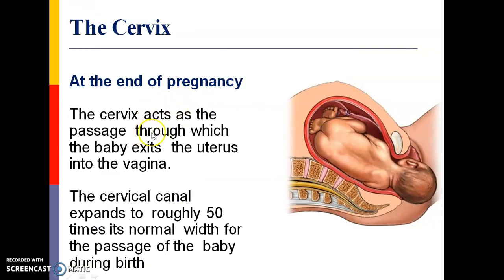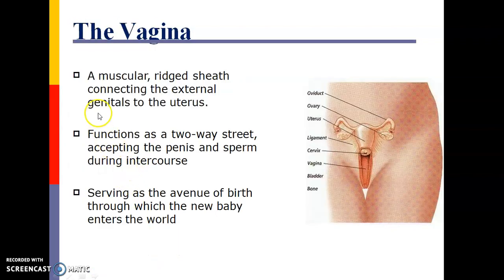At the end of pregnancy, the cervix acts as a passage through which the baby exits the uterus into the vagina. The cervical canal expands to roughly 50 times its normal width for the passage of the baby during delivery. This is the cervix, and just below the cervix there is the vagina. A muscular ridged sheath connecting the external genitals to the uterus, it functions as a two-way street, accepting the penis and sperm during intercourse, and serving as the avenue of birth through which the new baby enters the world.